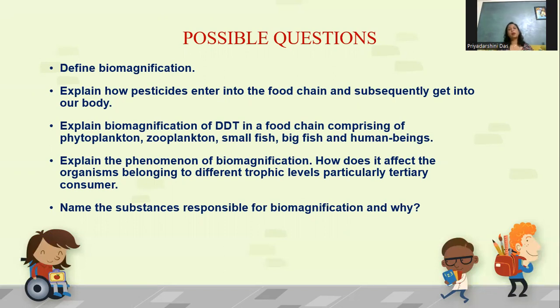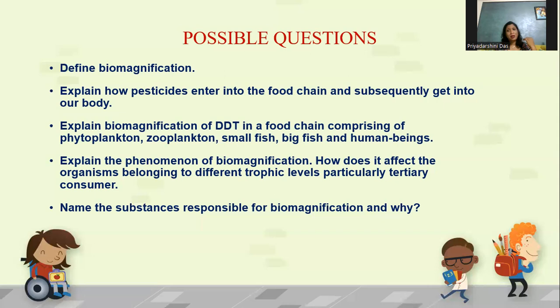When, for agricultural purposes, to get better crop yield, the farmers use them in their fields, they are absorbed by the plants, crop plants. And as they are non-degradable, they get accumulated there.